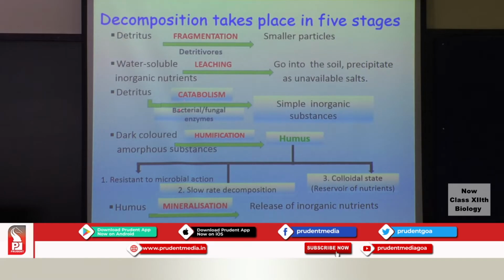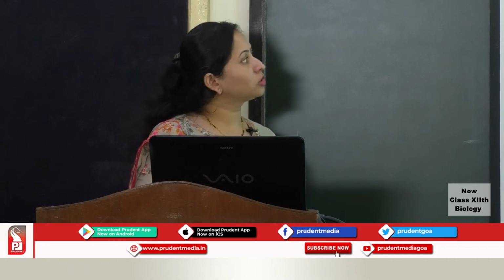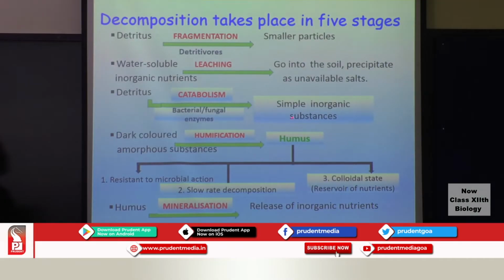The third one is catabolism. Catabolism is an enzymatic process. Here the bacterial as well as the fungal enzymes will act on this detritus, which will be converted into simple inorganic substances. Then further, this detritus will be converted into a dark colored amorphous substance, which is the humus, in the presence of some microbes.